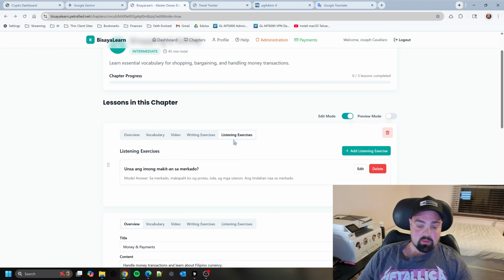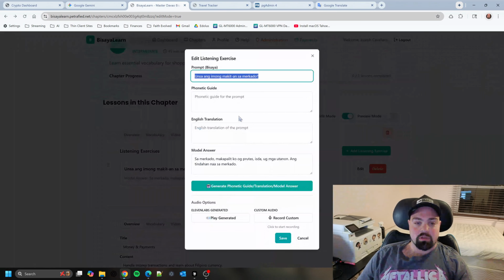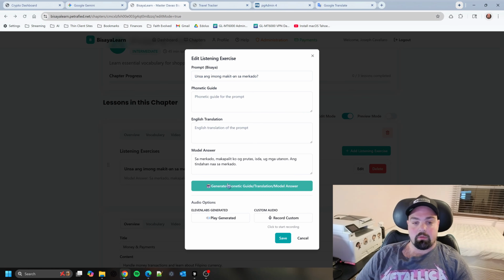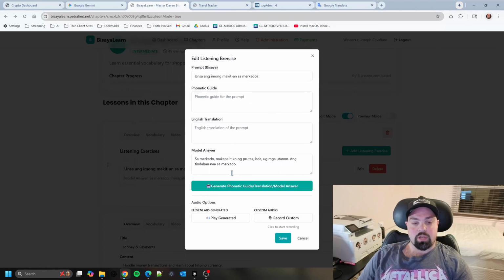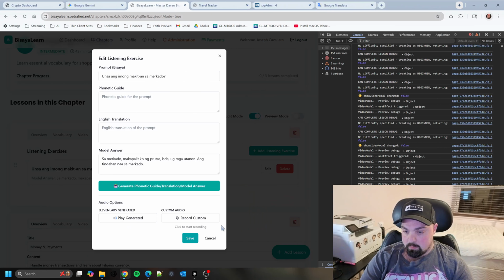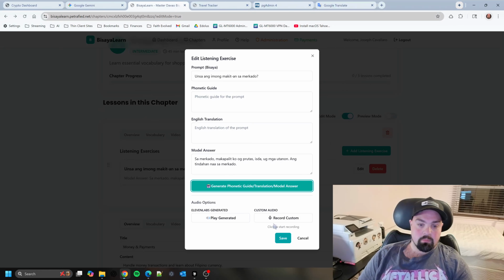And then the listening exercises are very similar, but in this case, instead of the user writing a paragraph or a sentence or whatever the case may be, this time they just listen to something. I haven't even finished filling these all in yet, as you can see, but no problem. Just click the button here, let ChatGPT do the work for you, and that will generate the phonetic guide, translation, and model answer. And that was working a little while ago.